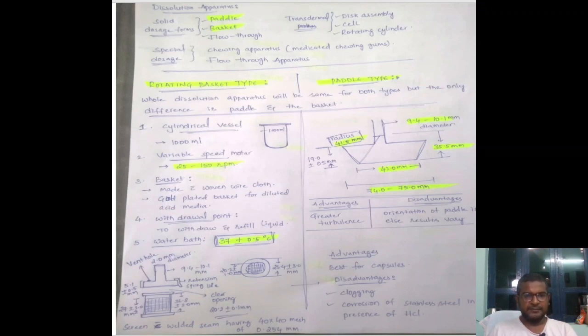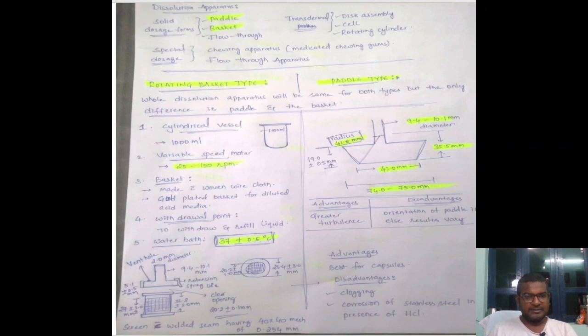And the next one is basket. Here we can see the basket. The basket is divided into two parts, the upper lid and the lower actual basket. If we see the bottom of this basket, it will be like this. We can observe the two circles over here. The outer circle will be of 25.4 plus or minus 3.0 mm, and if you go towards the inner circle, it will be of 20.2 plus or minus 1.0 mm. Right? If you go towards the basket, we can observe the mesh from here towards here.